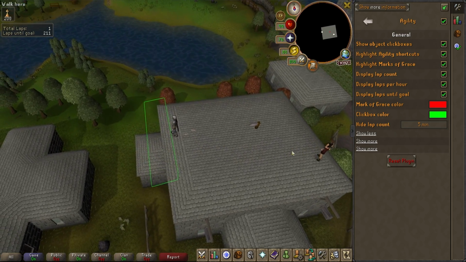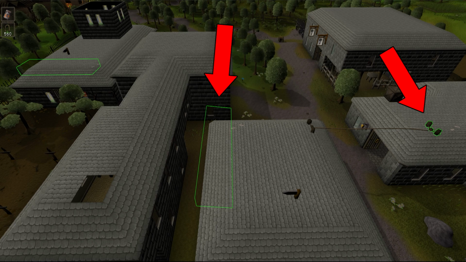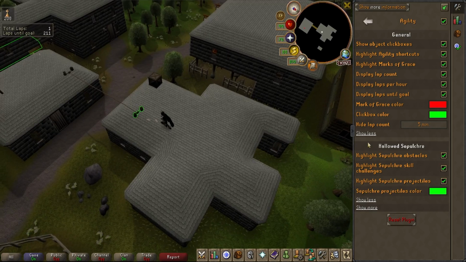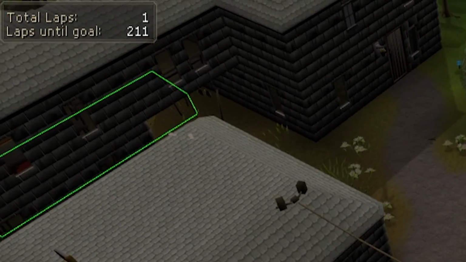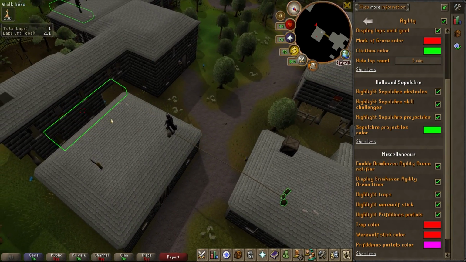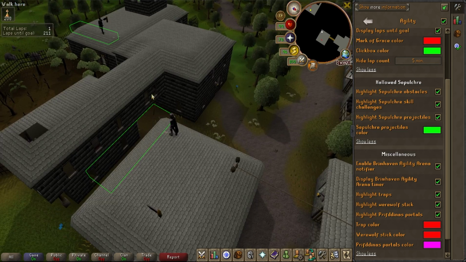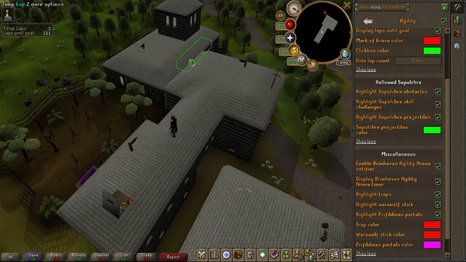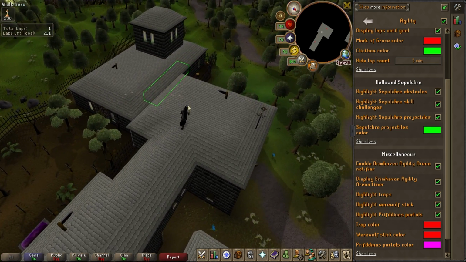This displays the object tiles on where you're supposed to click, marks of grace, and displays lap count, so it tells you exactly how many laps until you get your next level. It also tells you how many laps you're doing per hour and how many laps until your goal is complete. So that's why this one has to be in the top 5 for all the quality of life stuff it gives you.